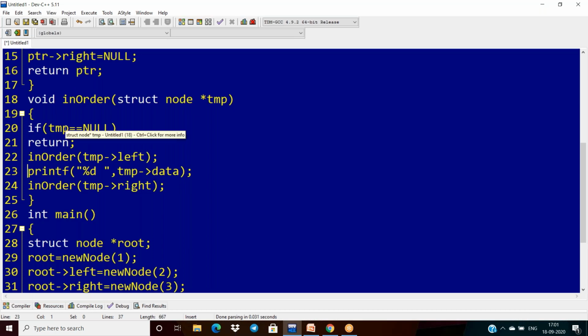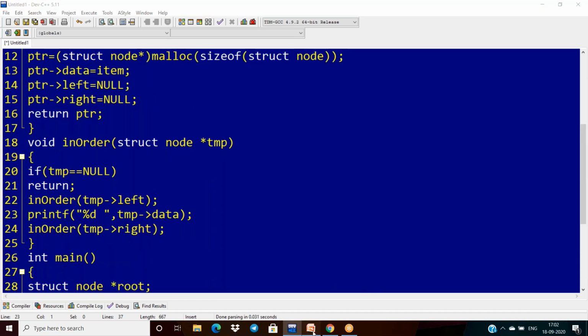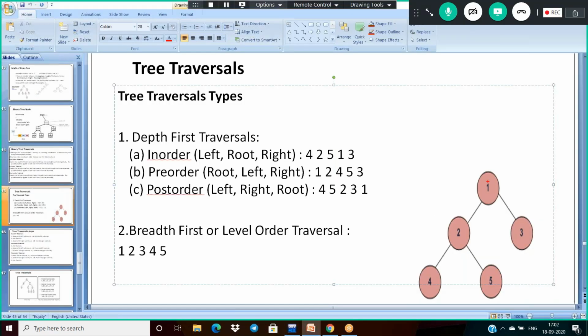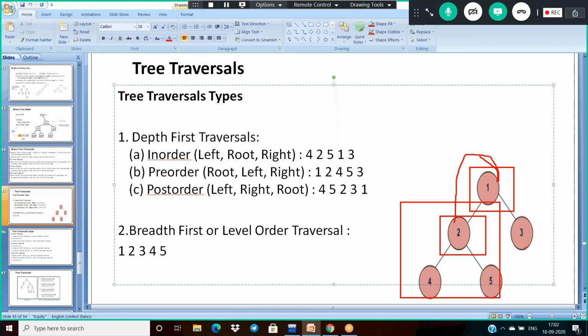Okay, this is my in order. First I'm pausing here, and this is my root. In order means what? Immediately it will go to the left side. Why is left required first? Because it treats this entire thing as a left subtree. So now it goes to the left side, and once it doesn't find any address there, it finds null, and only then will it print.